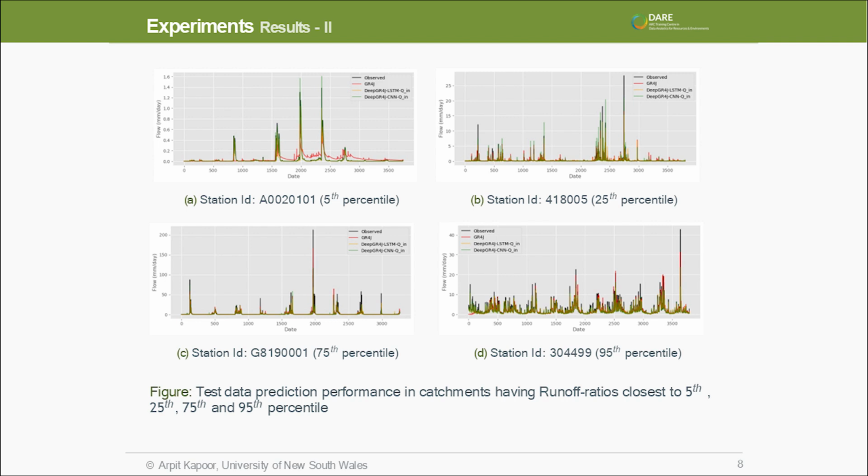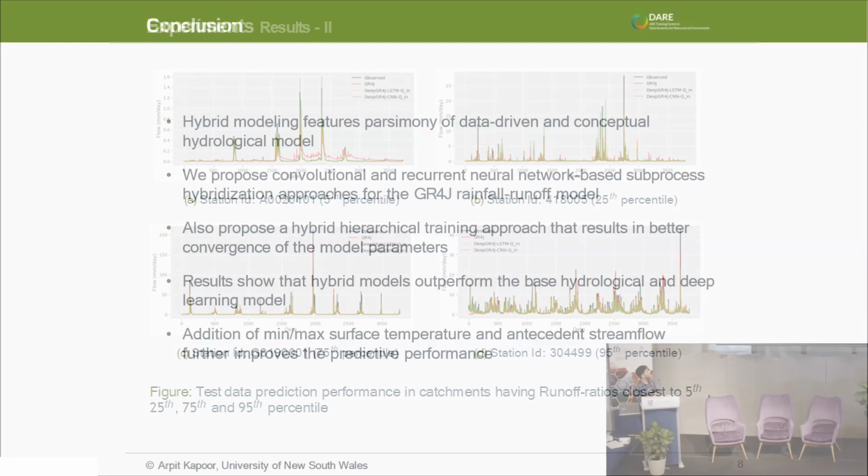To look at the predictions, we plotted the observations and the predicted values for streamflow of four different catchments from this dataset. We selected four based on their runoff ratios, going from low to high. What I would like to highlight is that in the catchment with the low runoff ratio, GR4J is actually struggling in low flow areas, where the hybridized model performs much better.